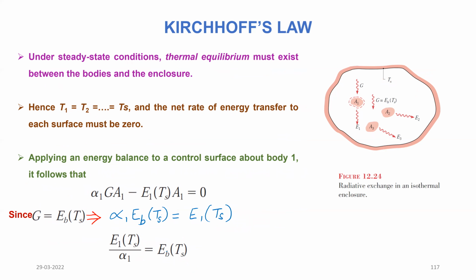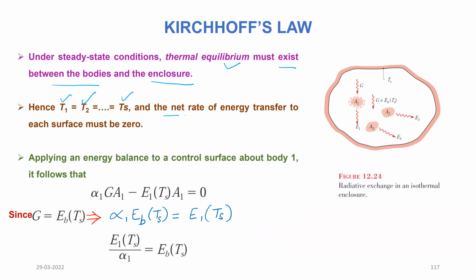Now, under steady conditions, thermal equilibrium must exist between the bodies and the enclosure. Because there is continuous emission from the black body cavity, and a part of it falls on the surface A1, A2 or A3, naturally some sort of thermal equilibrium must exist after a certain period of time between the bodies and the enclosure. Hence temperature T1, the temperature of body A1, is equal to temperature T2, and that should be equal to temperature T3.